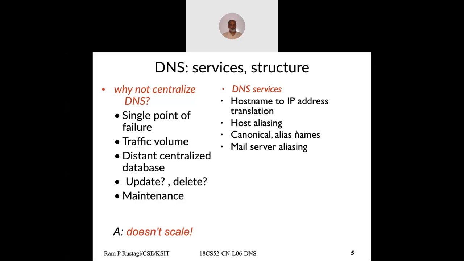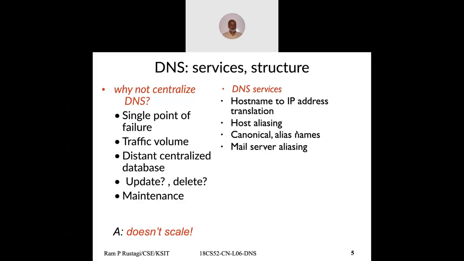When you browse a website, let's say a college website, ksit.edu.in, versus when you send me an email at rprostagi@ksit.edu.in, the two are served by two different servers. Browsing is served by the web server, mail goes to the mail server, even though the domain ksit.edu.in remains the same.